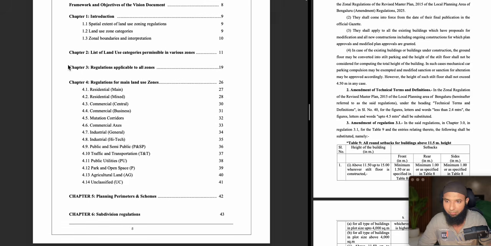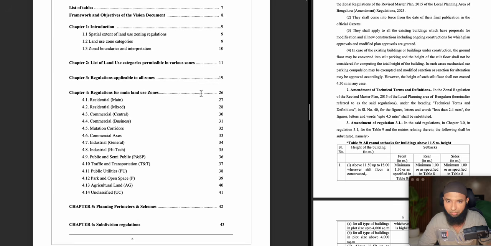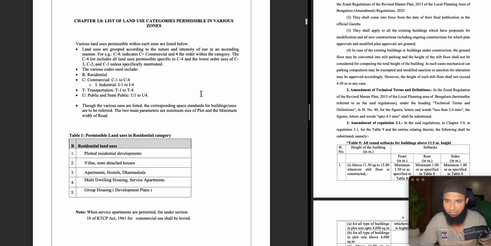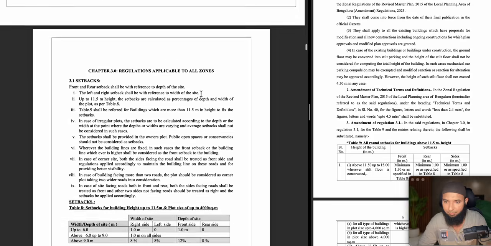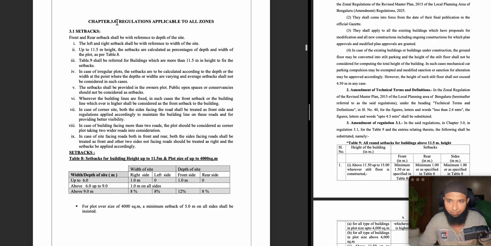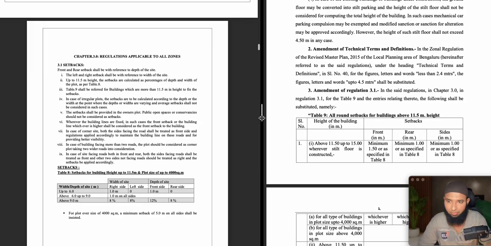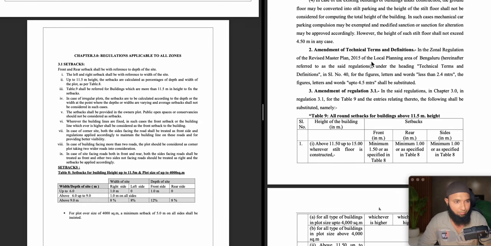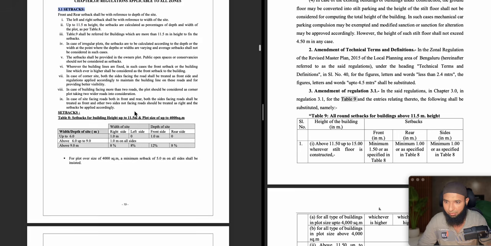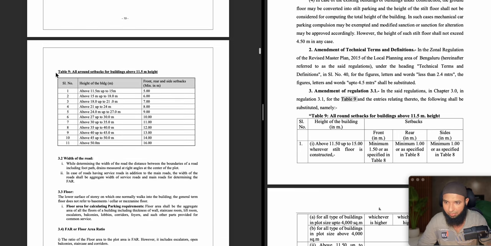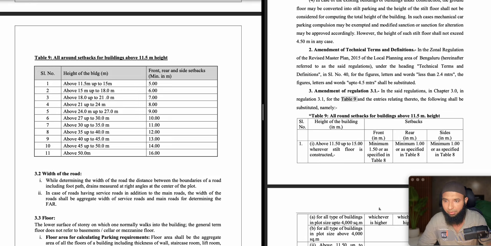Which is this? Chapter number 3 is regulation and zonal applicable to all zones. Page number 19. So let us jump directly to 19. So here we go, we got chapter number 3 as they have told. Here is chapter number 3. Then it is told regulation 3.1. So regulation 3.1 is regarding setbacks. Okay, table number 9. So let us search for table number 9 under 3.1. So this is table number 9. So let us zoom in on it and see.